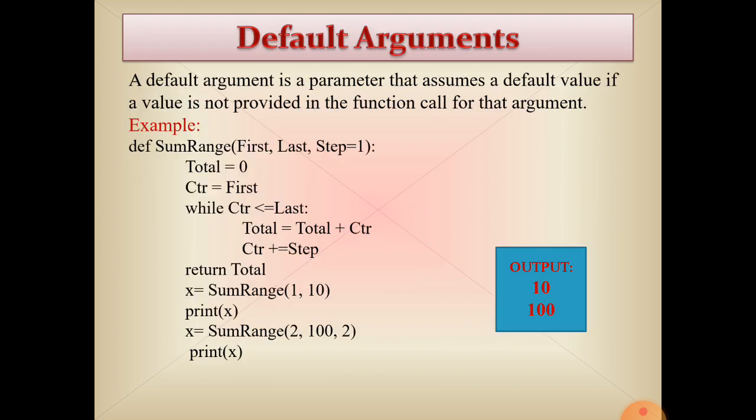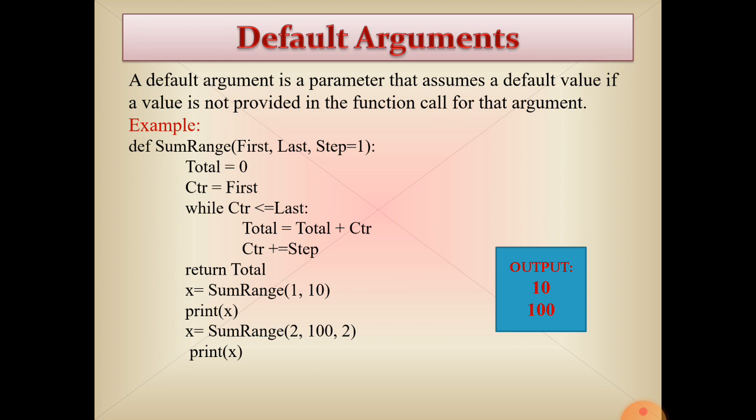Next, default argument. A default argument is a parameter that assumes a default value if the value is not provided by the user or programmer.